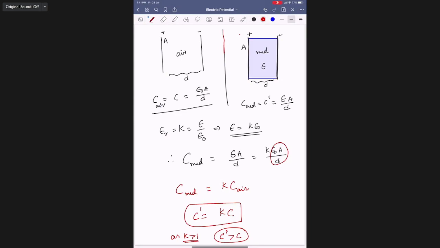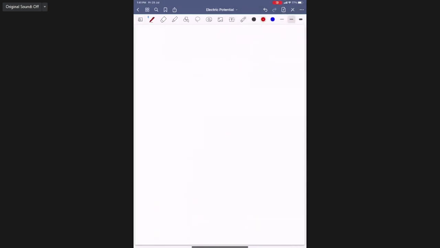Now what happens if I don't fill the complete space between the plates with dielectric? I'll take only a part. But before that, we'll do one thing. Suppose in between the plates of the capacitor I place a metal medium. This is one plate, one is the plus plate, and the separation is d. Metal has K equal to infinity.